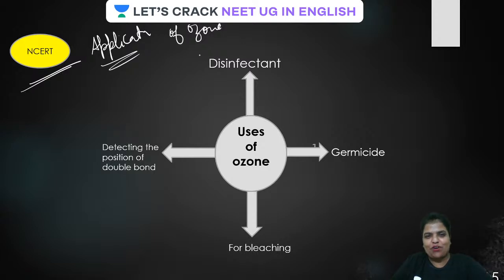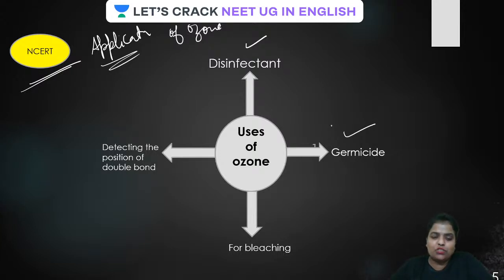So guys, uses of ozone or application of ozone. You had just seen that it is very strong oxidizing in acidic medium, isn't it guys? And also in basic medium it acts as oxidizing. Therefore it has a tendency to disinfect. It is used as disinfectant and germicide. Is that clear?